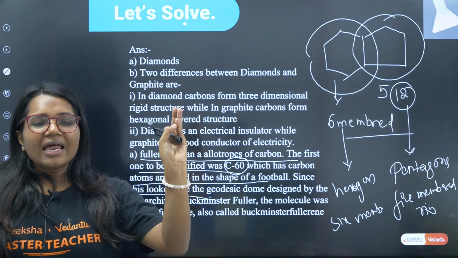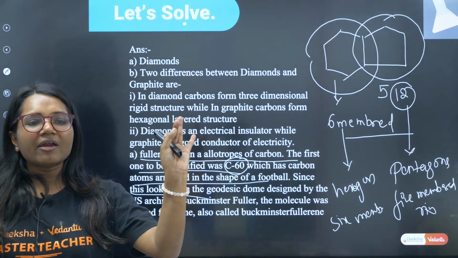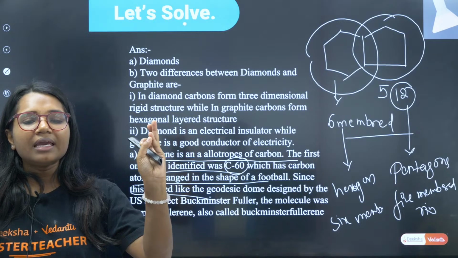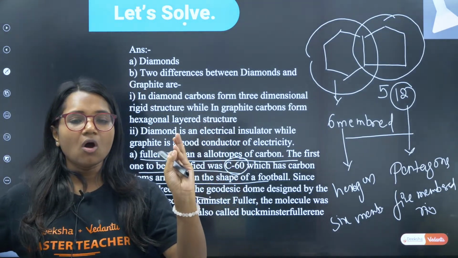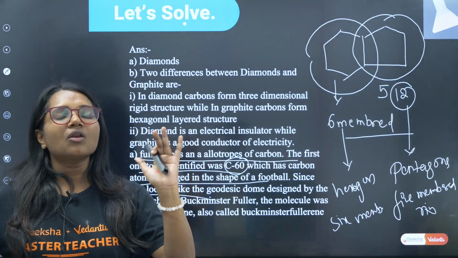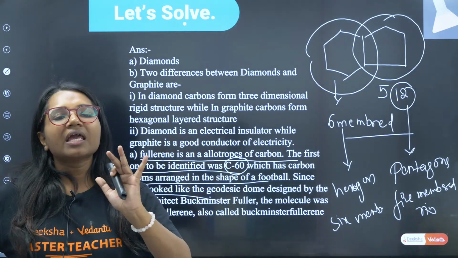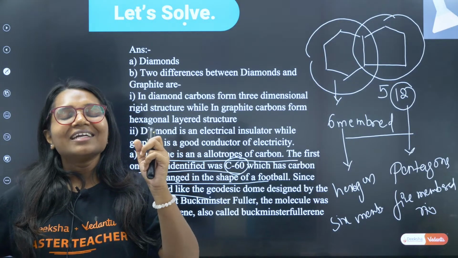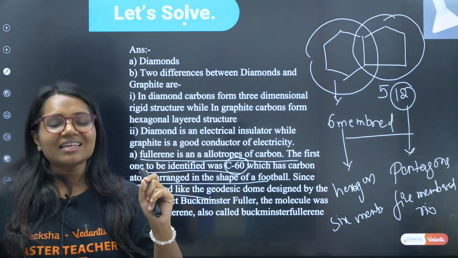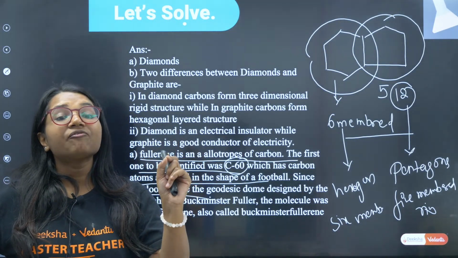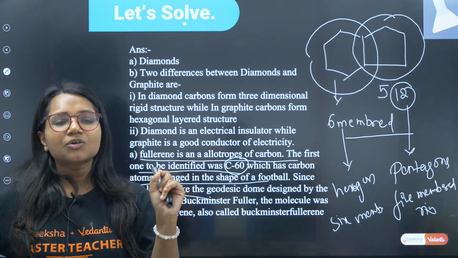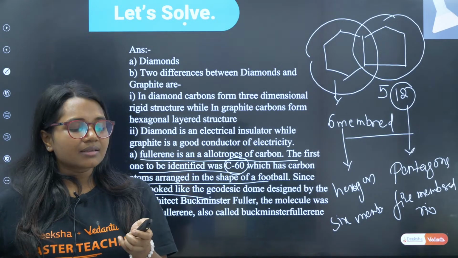Allotropes: diamond, graphite, fullerene, these are the allotropes. Normally, carbon is a non-metal, and non-metals are non-conducting. But graphite is the exception. Why does graphite conduct electricity? Because graphite has free electrons, and that's why it conducts electricity.